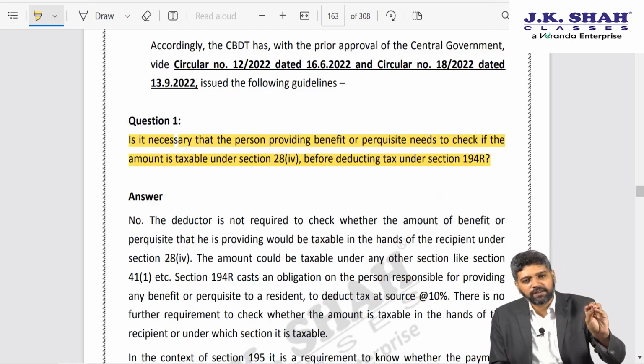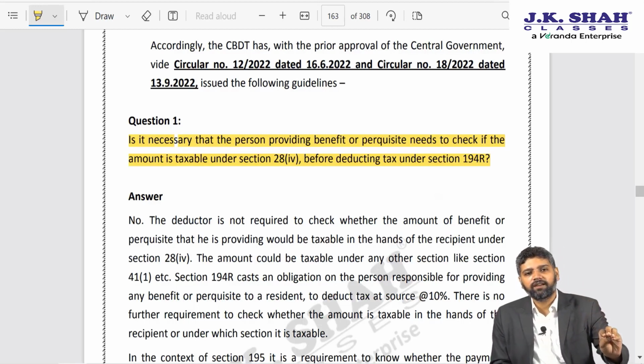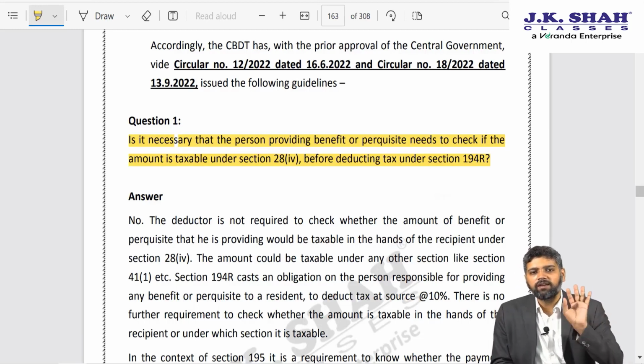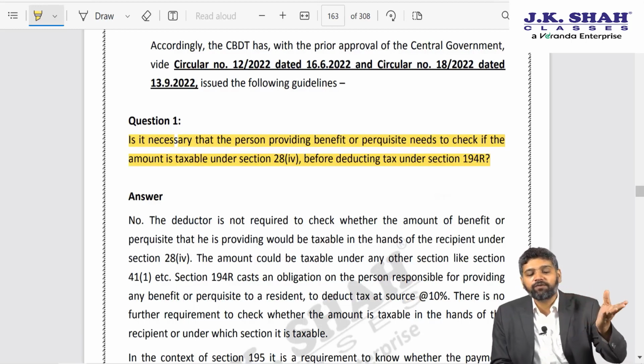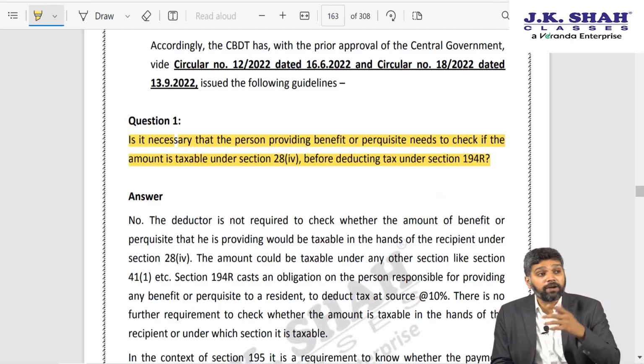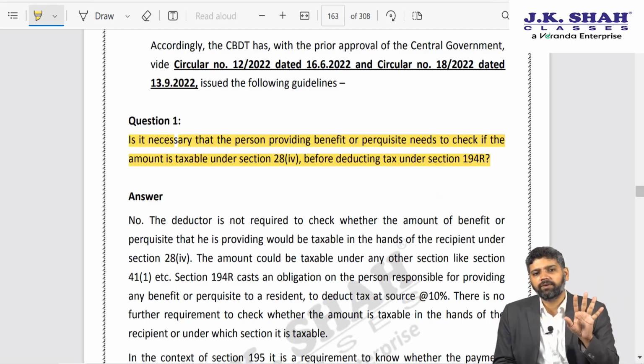In the course of his business or profession, he has been given a benefit by me, but under which head of income will it be taxed, or will it be taxed at all or not? That is not possible for you to verify. So government says that when you are providing a benefit, you need not check whether he will offer it to tax under which head. That is not material.